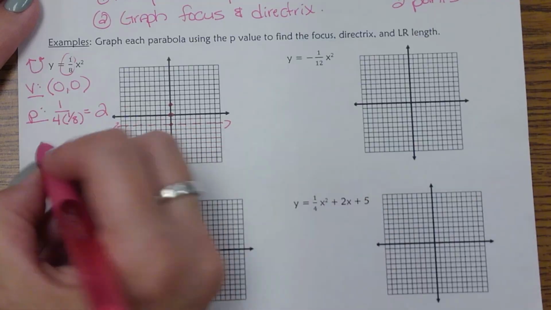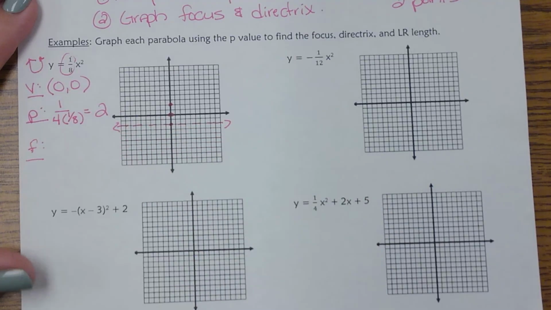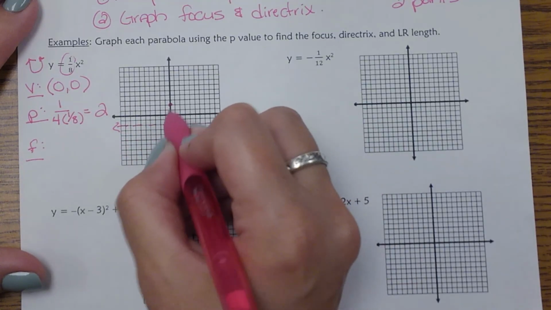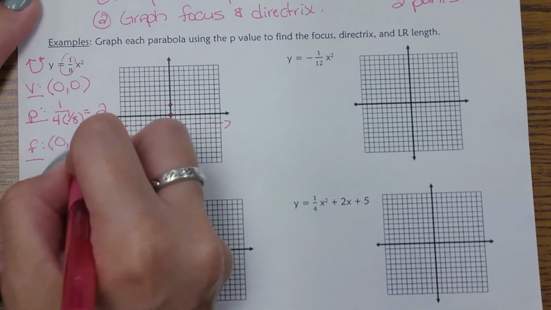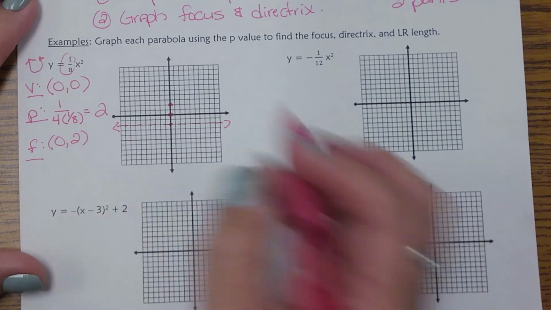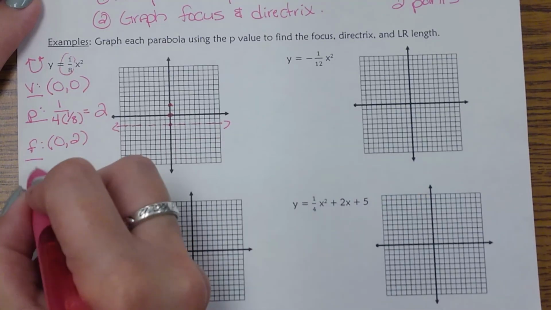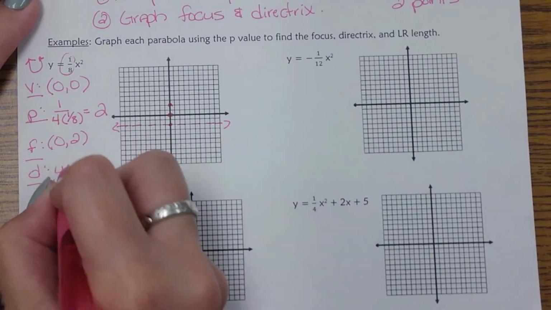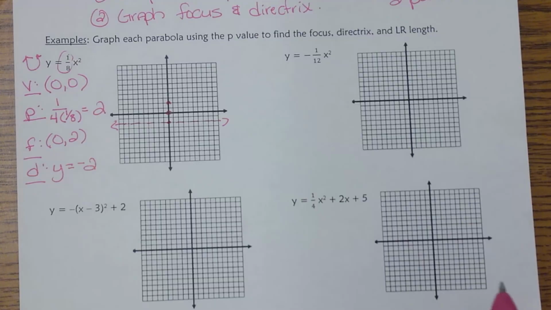Okay, so if I go ahead and label that, my focus right here, that ordered pair, is 0, 2, because I went up 2 from my vertex, because that was my focal length, and then I went down 2 to get that directrix, and that was at y equals -2.